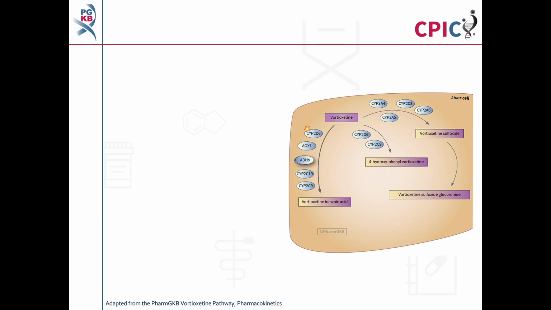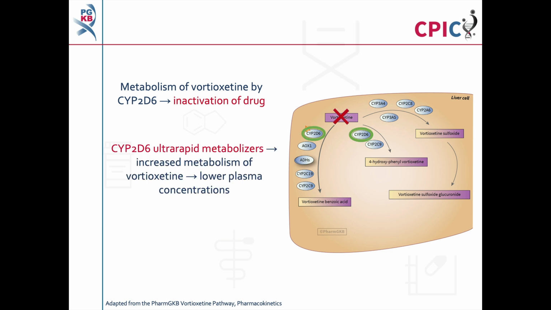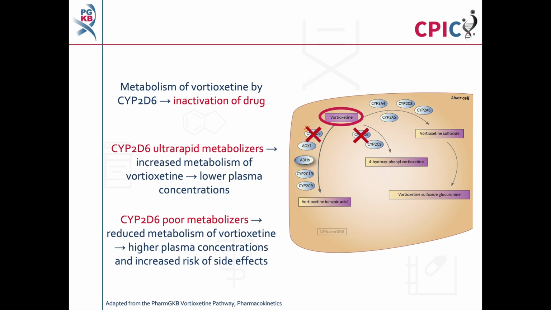This is the PharmGKB vortioxetine pathway. A link to the pathway is provided in the description below this video. Vortioxetine is inactivated by metabolism by CYP2D6. In CYP2D6 ultra-rapid metabolizers, the metabolism of vortioxetine is increased. This leads to lower plasma concentrations of vortioxetine. In CYP2D6 poor metabolizers, the metabolism of vortioxetine is reduced. This increases plasma concentrations of vortioxetine and puts the patient at risk of adverse effects.